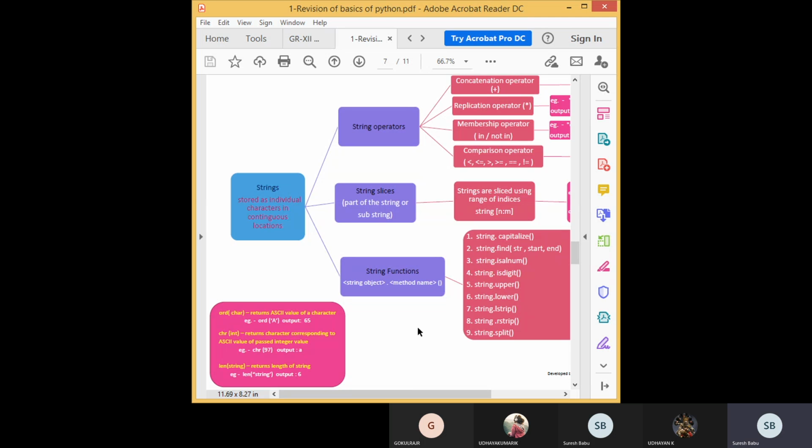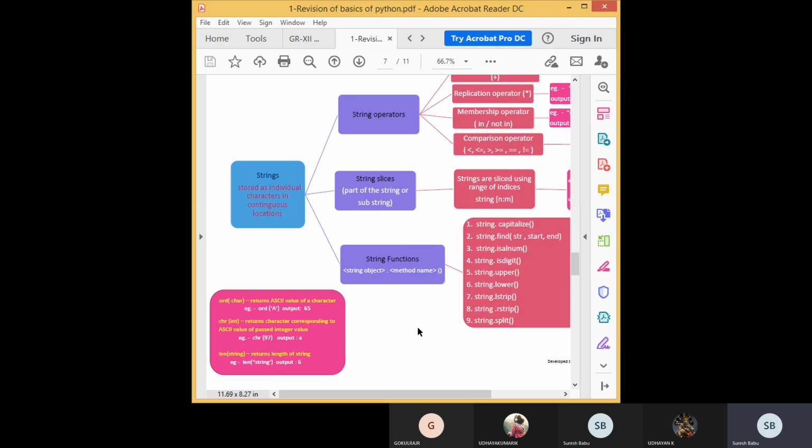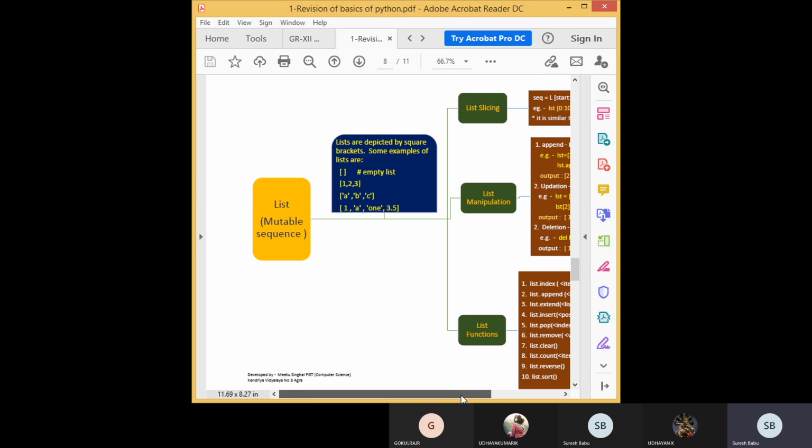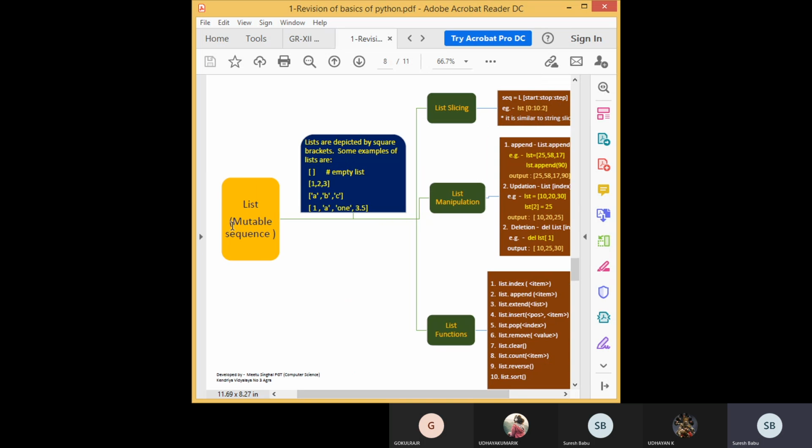So these things you have to remember, students. Then like this, there is a list data type. Next one, this is a mutable sequence. So you remember this every time you are going for list operation. You have to remember mutable. Because tuple is very, very similar to list, but in tuple we cannot change anything. So there will be fewer functions available.